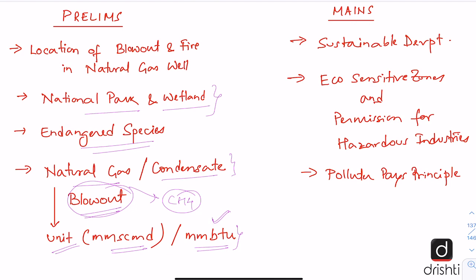Now in mains, questions can be asked on sustainable development. About the polluter pays principle you should be knowing and be clear. A question can also be asked on eco-sensitive zones and permission for hazardous industries, whether it should be given or not, what kind of precautions should be taken. And a question can also come on the absolute liability principle, that in which case it was formulated by the Supreme Court, and what are the challenges in enforcing this. So these are the kind of questions about which you should be prepared.